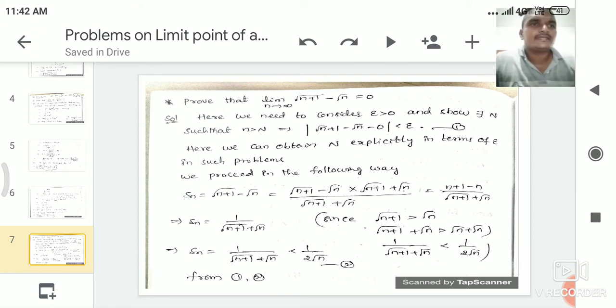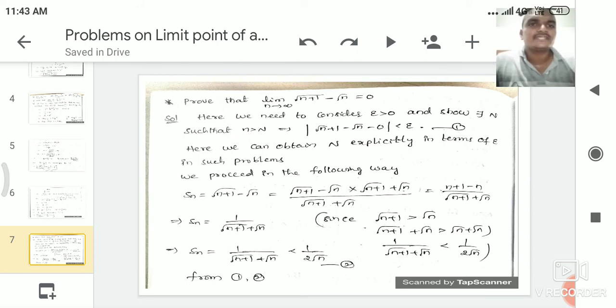Why? Because if we substitute n equal to infinity directly into the given sequence Sn equal to root n plus 1 minus root n, we get an indeterminate form, infinity minus infinity.